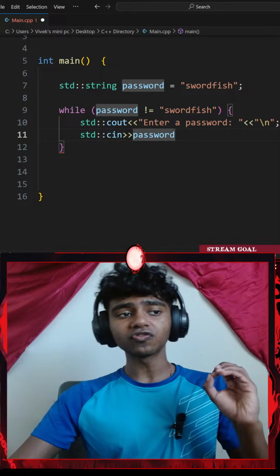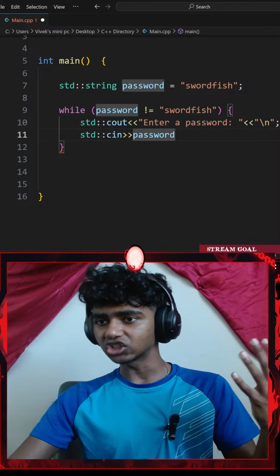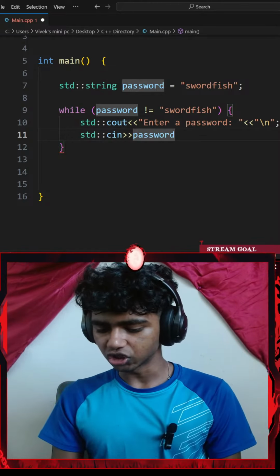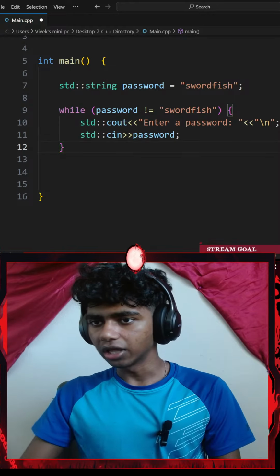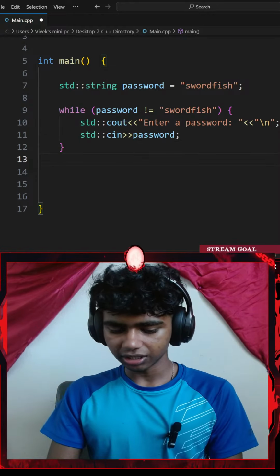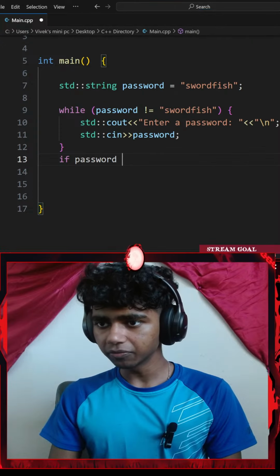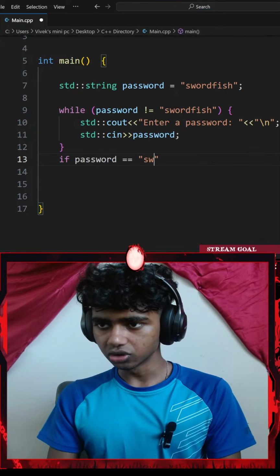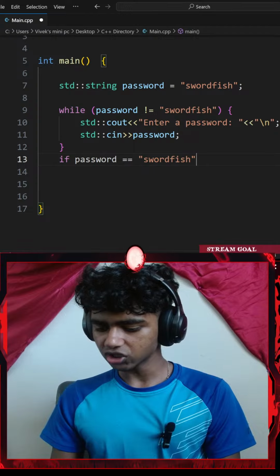Okay, when the user finally gets it right, print access granted. Okay, I think that part should be outside my while loop. So I could go with something like if my password variable is equal to swordfish.